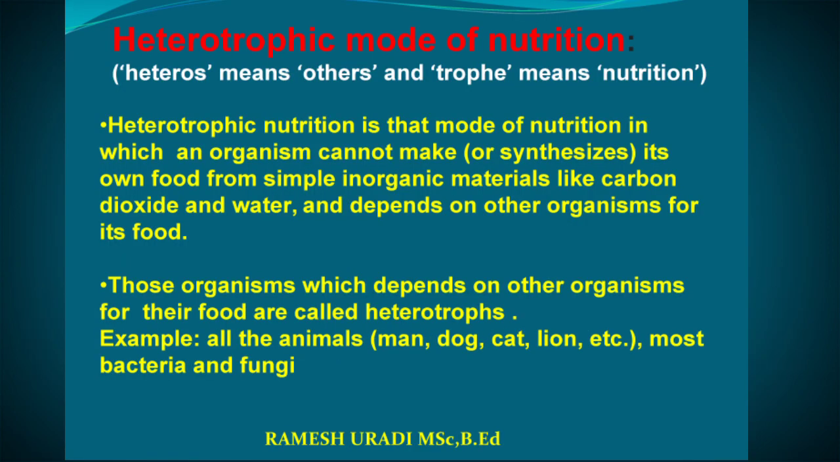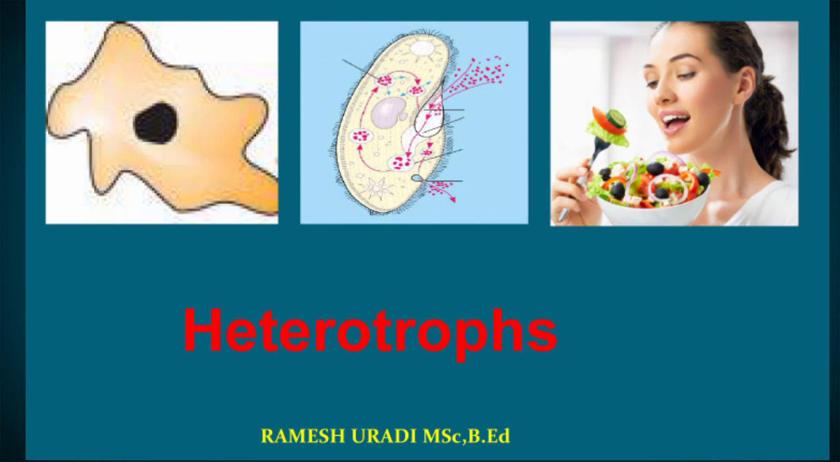Heterotrophic mode of nutrition. Hetero means others and trophic means nutrition. So the organisms which depend on other organisms for their food are called heterotrophs. Example, all the animals, man, dog, cat, lion, most bacteria and fungi. These heterotrophs can't prepare their own food by using inorganic materials like carbon dioxide and water. That's why they depend on other organisms. These are the examples of heterotrophs.